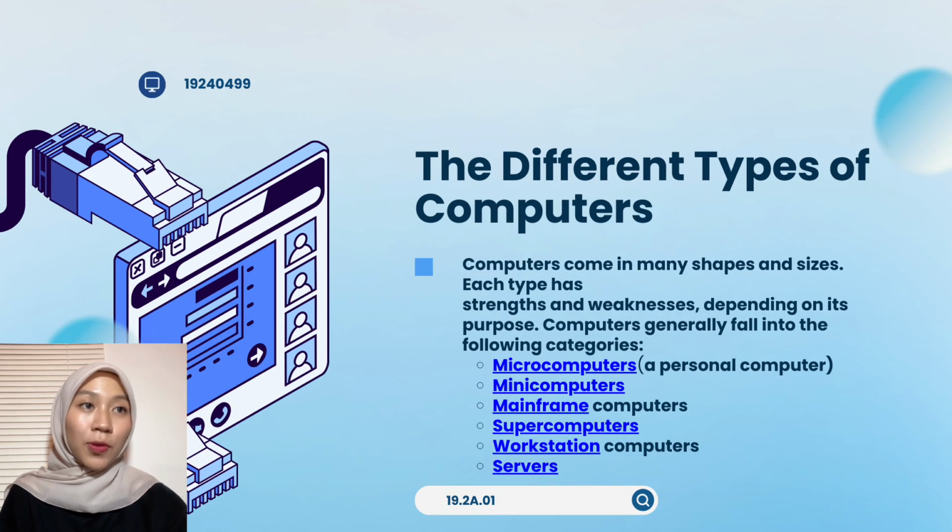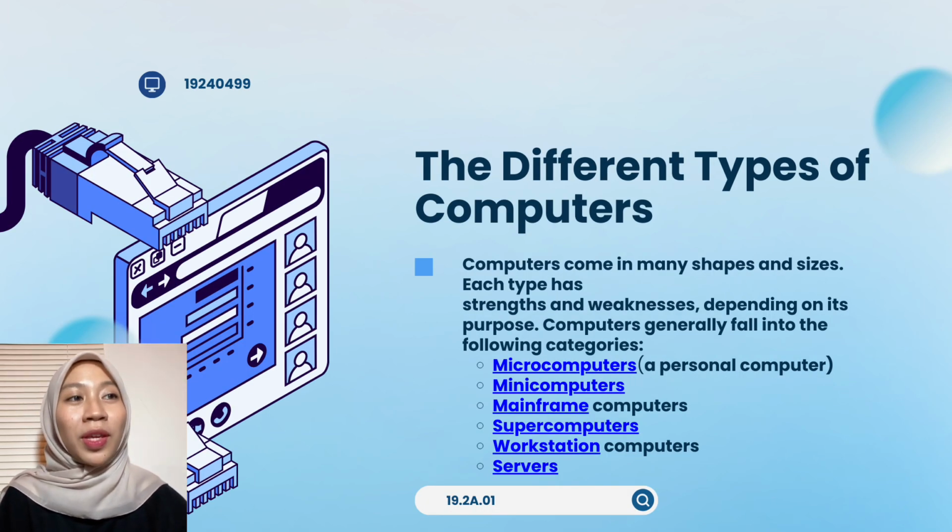The different types of computers. Computers come in many shapes and sizes. Each type has strengths and weaknesses depending on its purpose. Computers generally fall into the following categories.